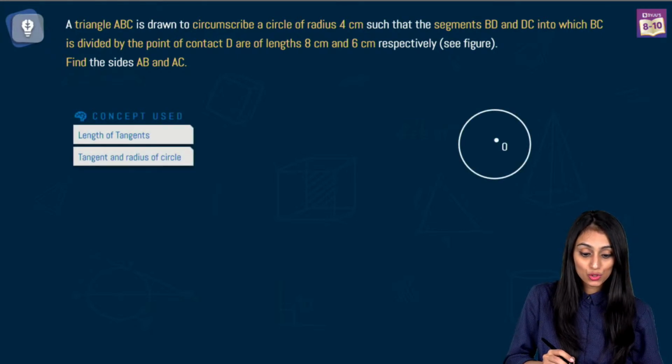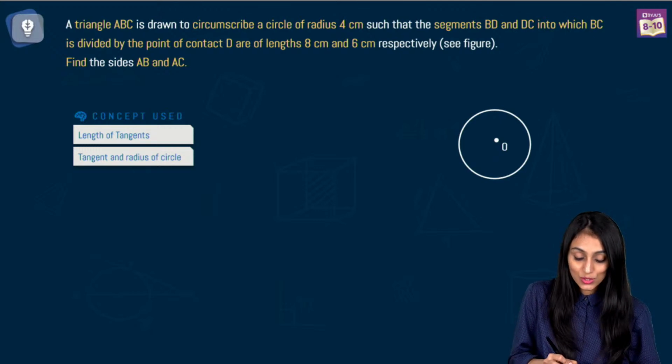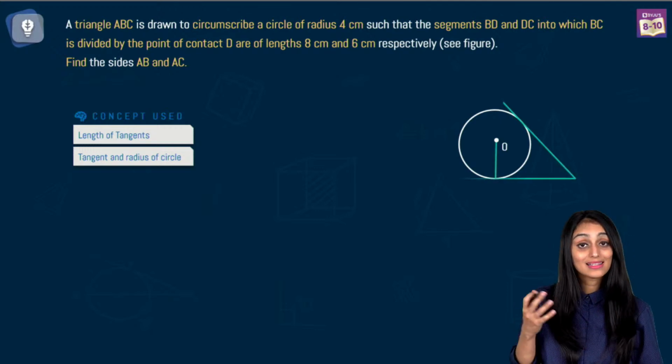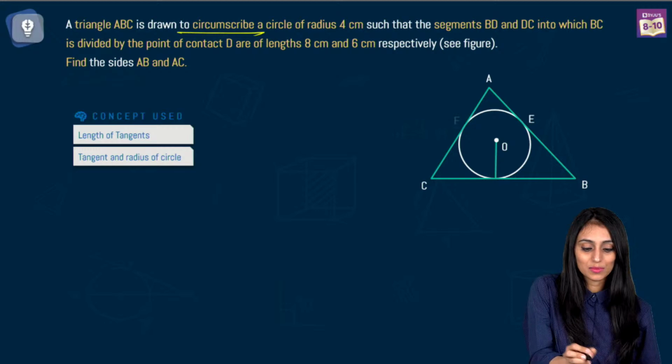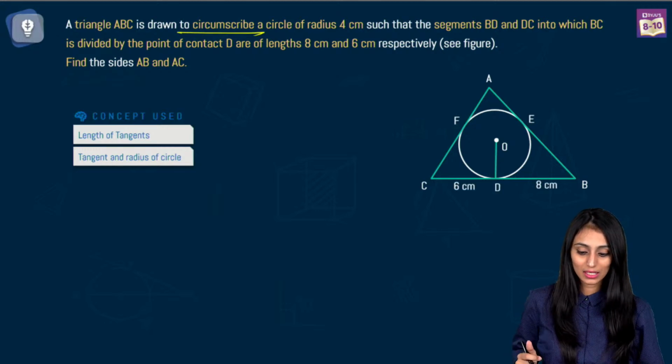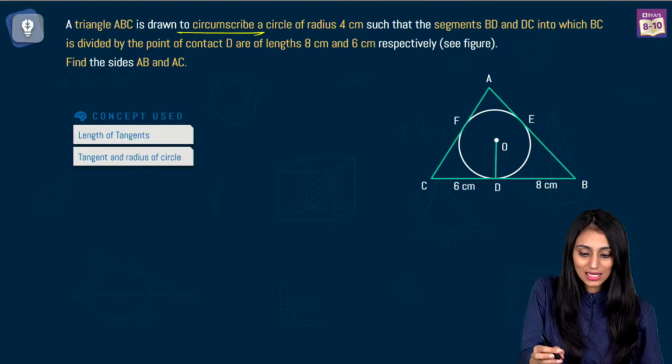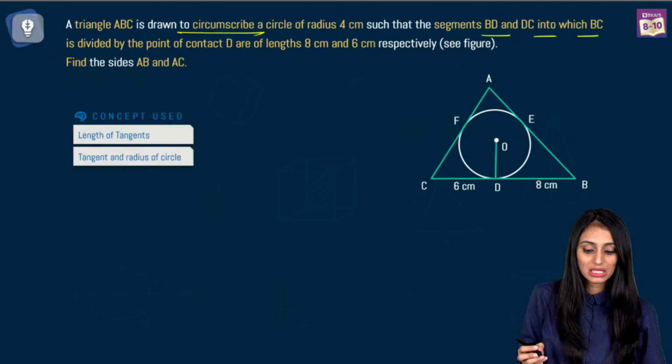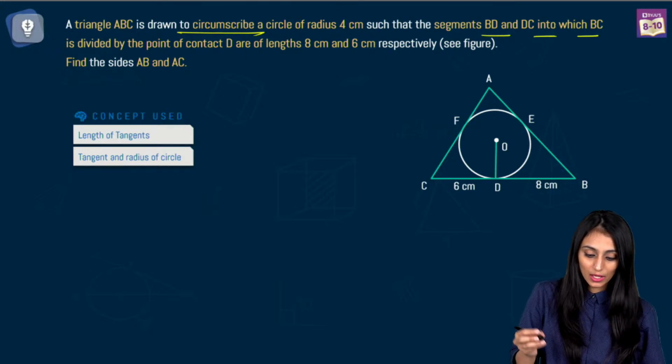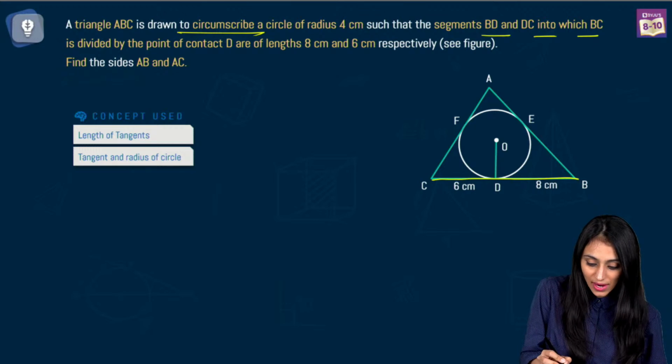Triangle ABC is drawn to circumscribe a circle. So the circle is inside it, and the triangle is circumscribing it. Look at this preposition, to circumscribe a circle, right? Let's label everything. It says that segments BD and DC, into which BC is divided, are of length 8 cm and 6 cm.